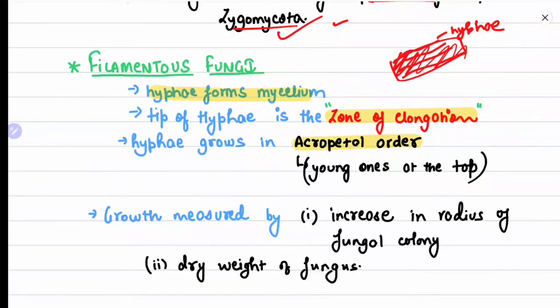So there are two types of order. First is the acropetal order and second is the basipetal order. In the acropetal order, the young ones are at the top and the older ones are at the base. But in the basipetal order, the young ones are at the base and the older ones are at the top.